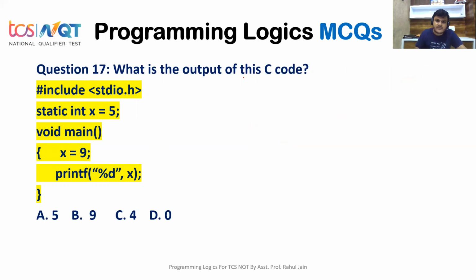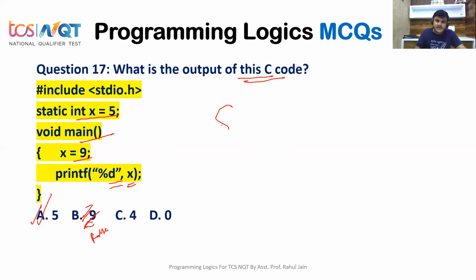What is the output of this C code? The C code is given to you. What is the output? If you see static int x equals 5, void main, x equals 9, printf %d x. So what would be the correct answer? Option B? No, it is false. Option A is the correct answer.